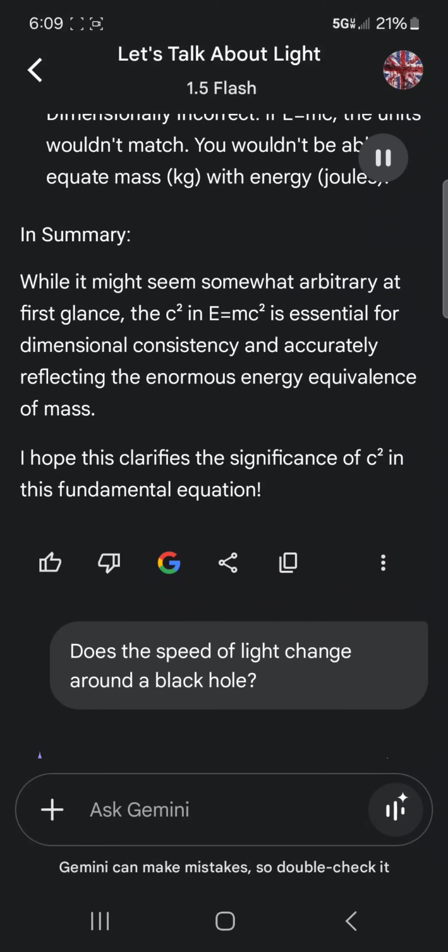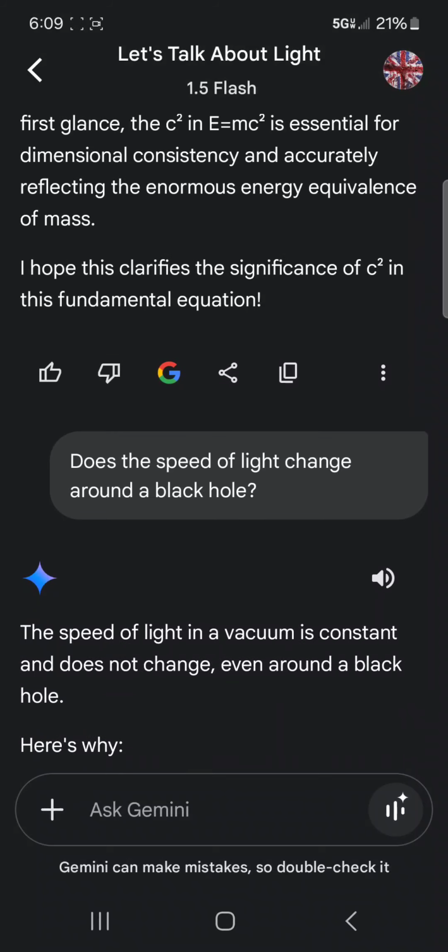In summary, while it might seem somewhat arbitrary at first glance, the c² in E = mc² is essential for dimensional consistency and accurately reflecting the enormous energy equivalence of mass. I hope this clarifies the significance of c² in this fundamental equation.